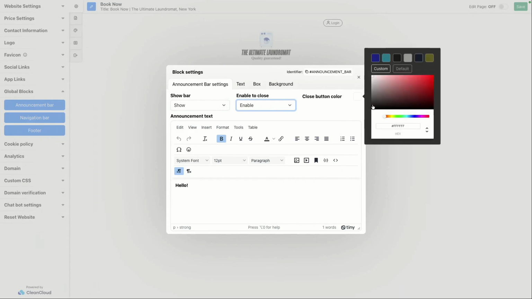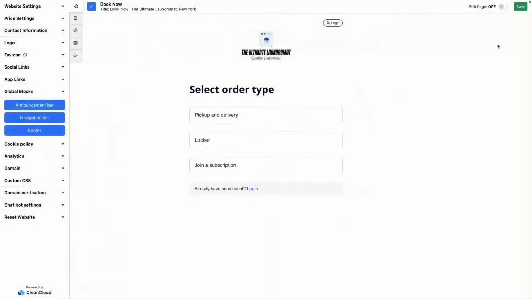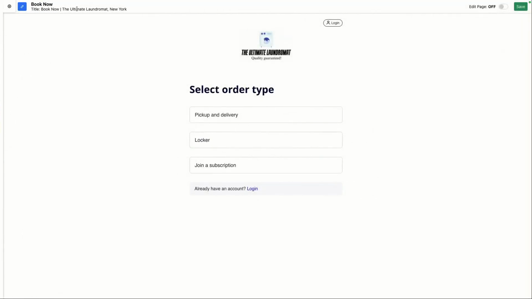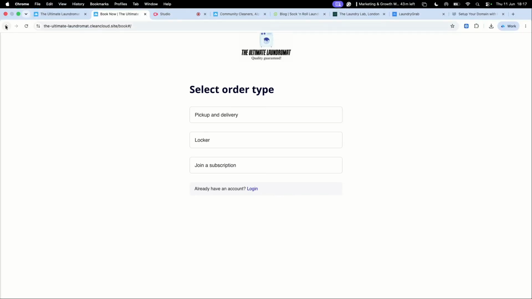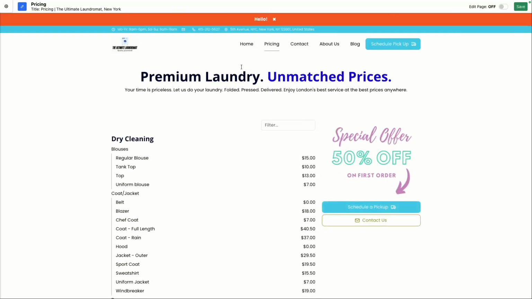Can I just step in for a second? Sorry. If you just go to home screen, we don't show the announcement bar on the booking tool, just to reduce the distraction. You're absolutely right. My bad on that. No, you're fine. I can't seem to bring it back. Sorry, my screen is a bit frozen, but should I just back out here, I guess? There we go. All right. Nice.